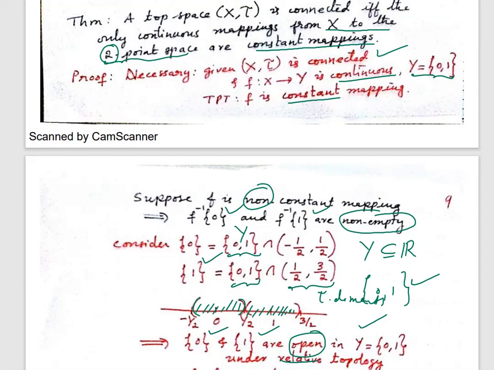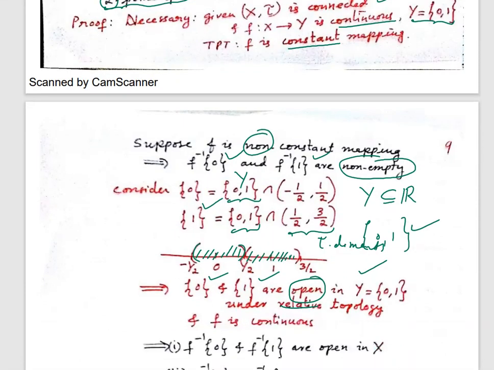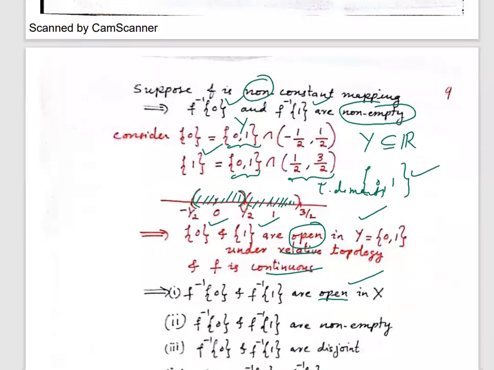And what is my f here? f is continuous. So what about f inverse singleton 0 and f inverse singleton 1? Are they open in X? Because f is continuous, we know that the inverse of open sets is open, and singleton 0 and singleton 1 are open. So f inverse 0 and f inverse 1 are both open in X. Are they non-empty? Yes, they are non-empty because f is a non-constant function.